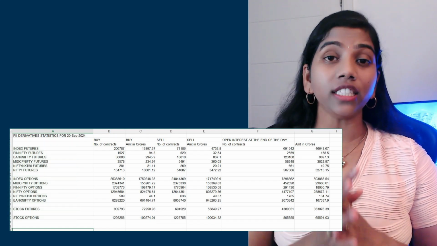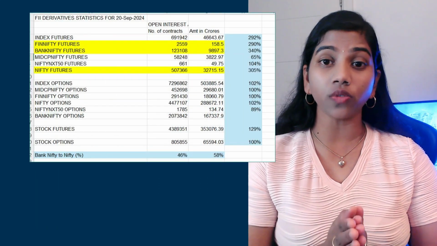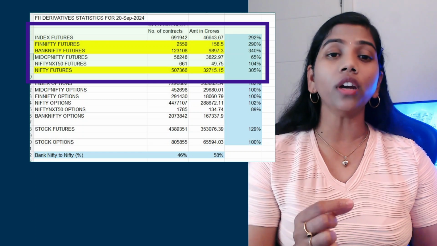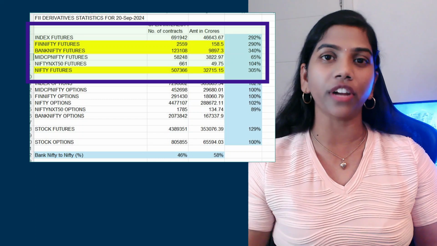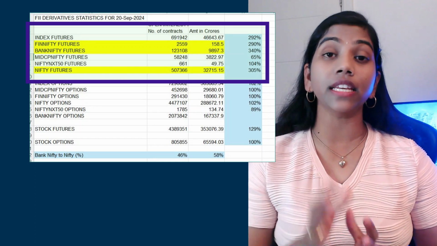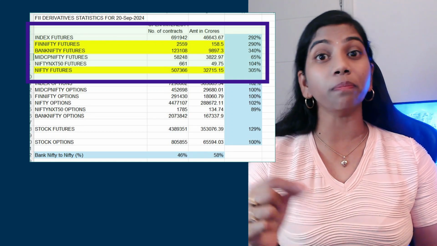Now for 20th September, I calculated this. In the futures market overall, last Friday, September 20th, they bought near 300% more index futures than what they sold on Friday. Now the important question is, what did they buy? Did they buy Nifty futures or Bank Nifty futures?